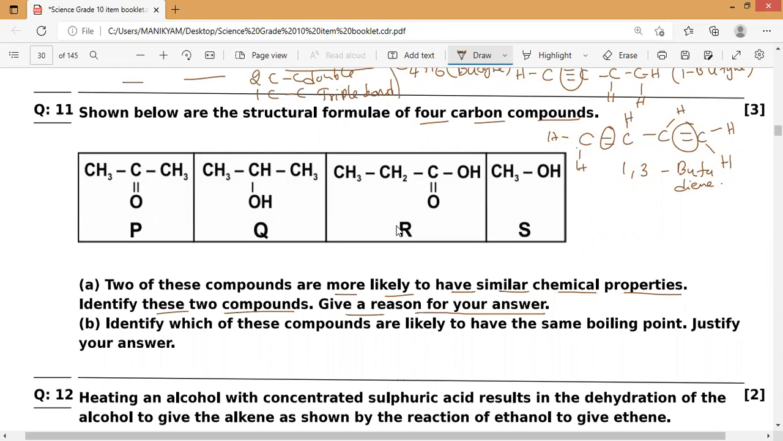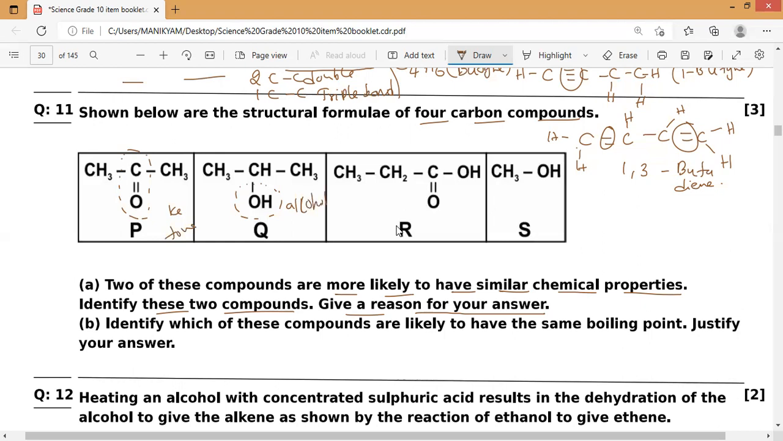If you have noticed, in the first one the functional group present is ketone. The second one is C single bond OH. What is the functional group present in this? Actually it is C double bond O, aldehyde group. But actually it is a single bond only. Okay, sorry, it is the OH functional group. OH functional group means alcohol. So this is a ketone and here it is alcohol.